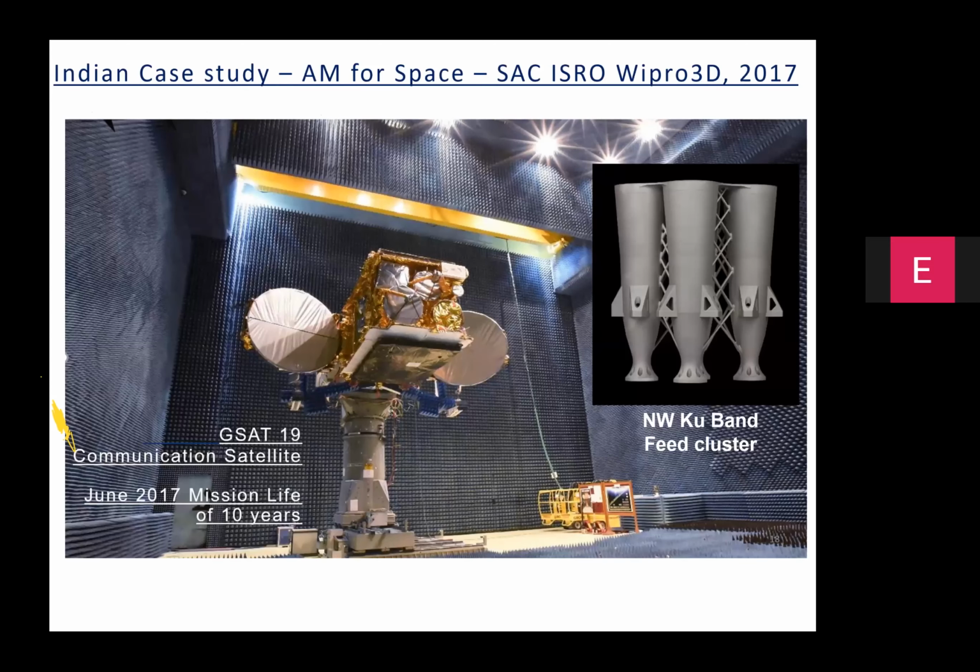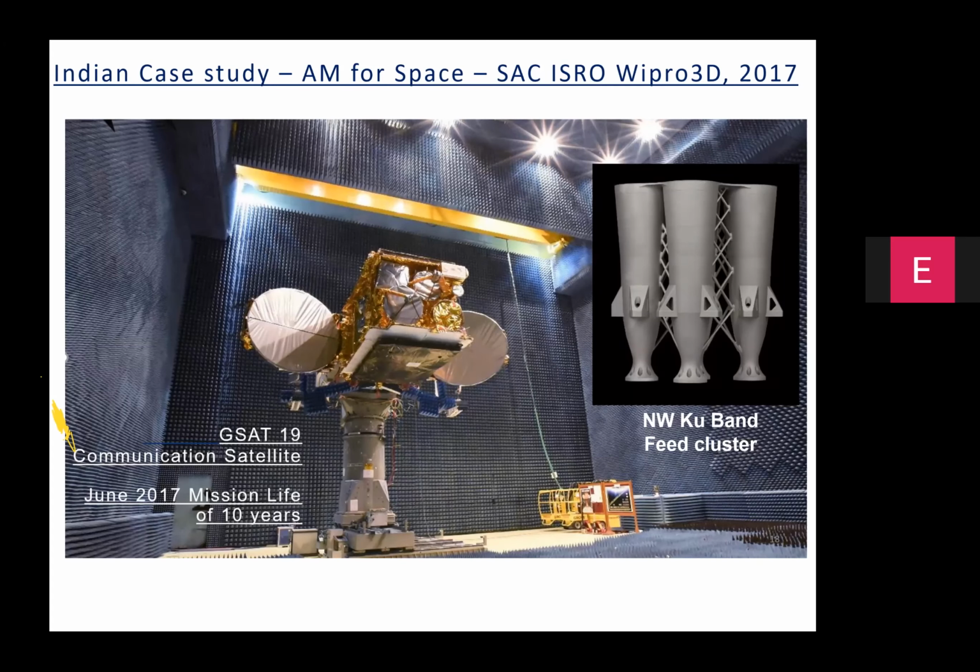One of the very important additive manufacturing applications which has captured the imagination of many user groups in India, in which we were directly connected, was the design and development of a feed cluster, a transponder for a communication satellite.